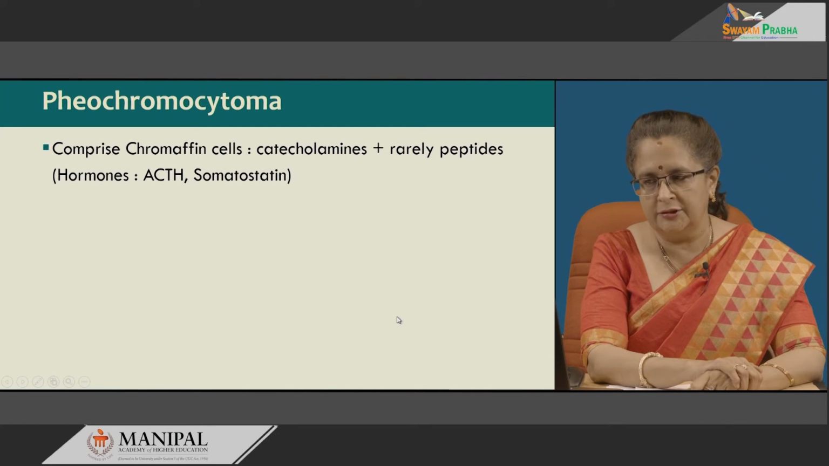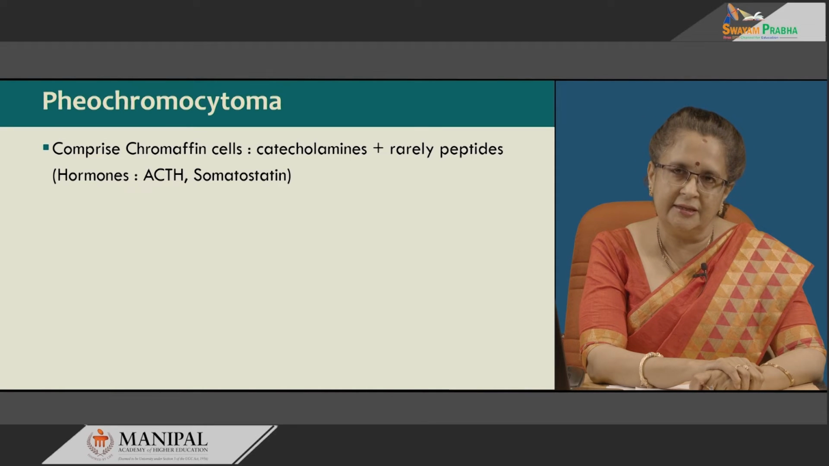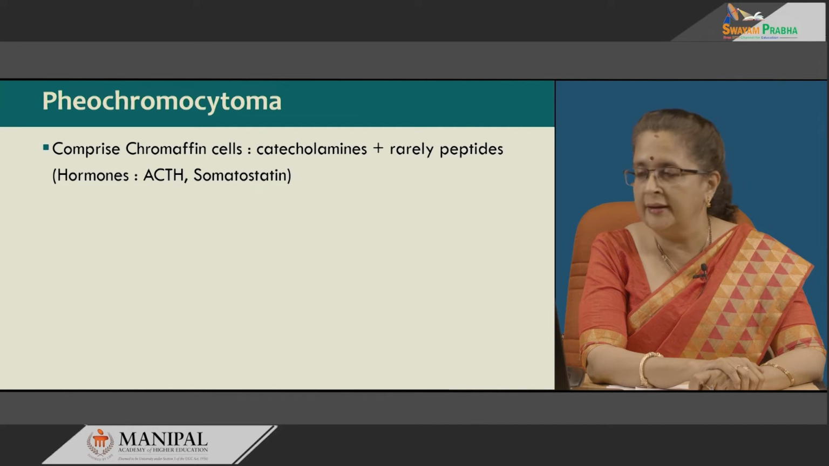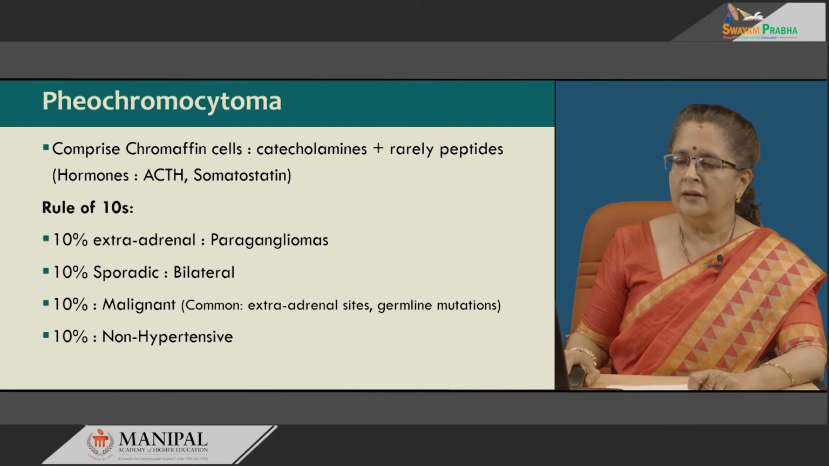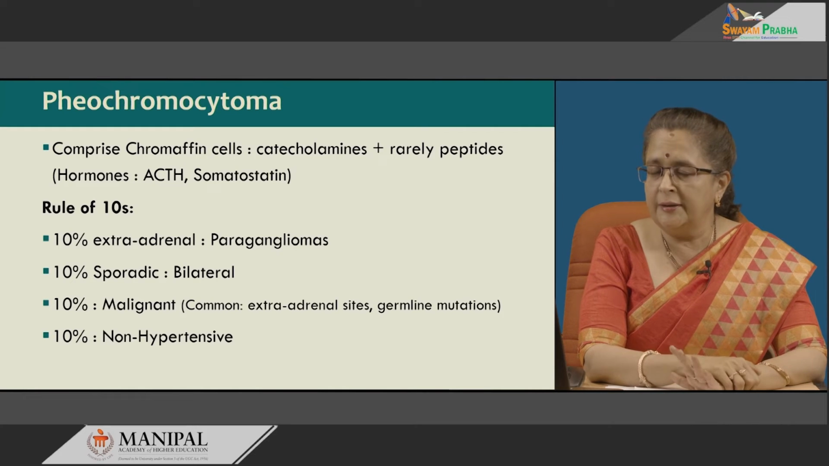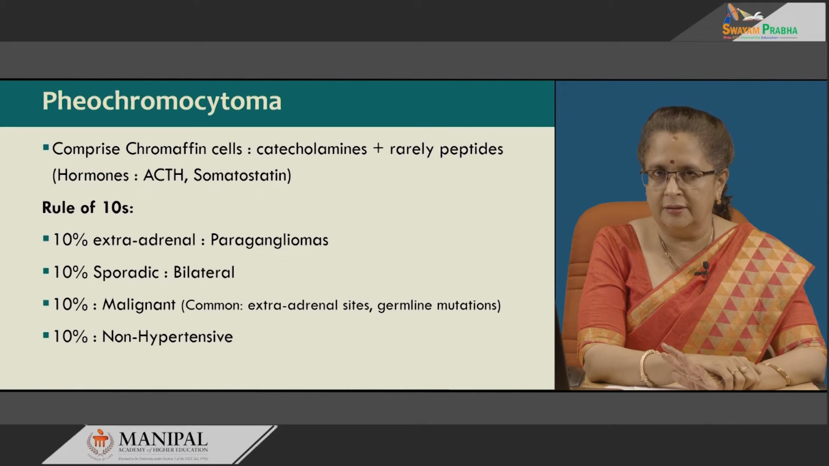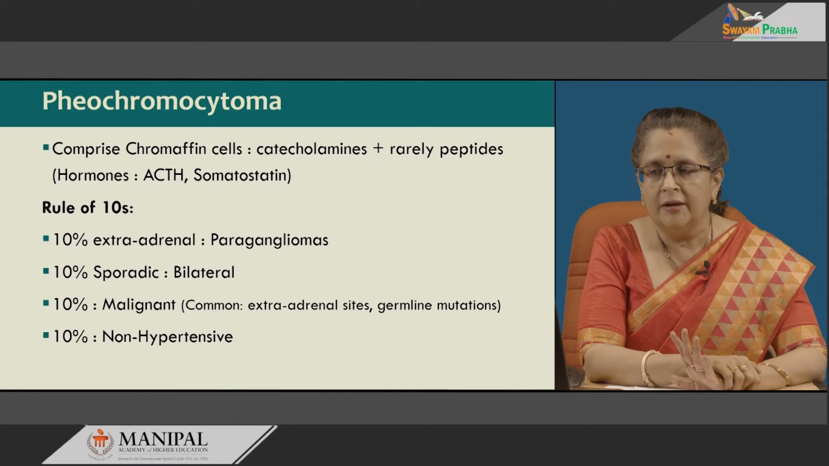Pheochromocytoma is a tumor comprised of chromaffin cells and produces catecholamines, rarely peptides, that is hormones like ACTH as well as somatostatin. So, the clinical features will depend on how high the hormones are as well as the catecholamine levels. A rule of 10 as regards pheochromocytoma is very important. Please do remember 10% of these tumors are extra-adrenal, where they are known as paraganglioma.